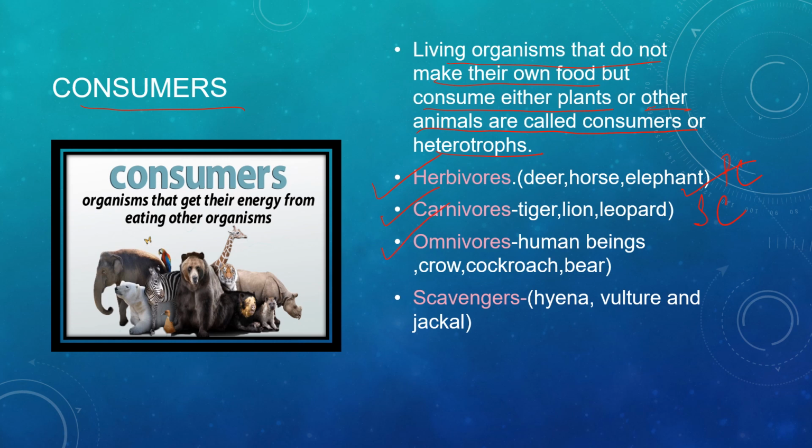Next come omnivores. These animals eat both plants and animals. Like human beings, we consume both plants and animals, so we are omnivores. Cockroach and bear are also omnivorous animals. Next come scavengers, that is hyena, vulture and jackal. These are also carnivores, but they feed on dead animals.